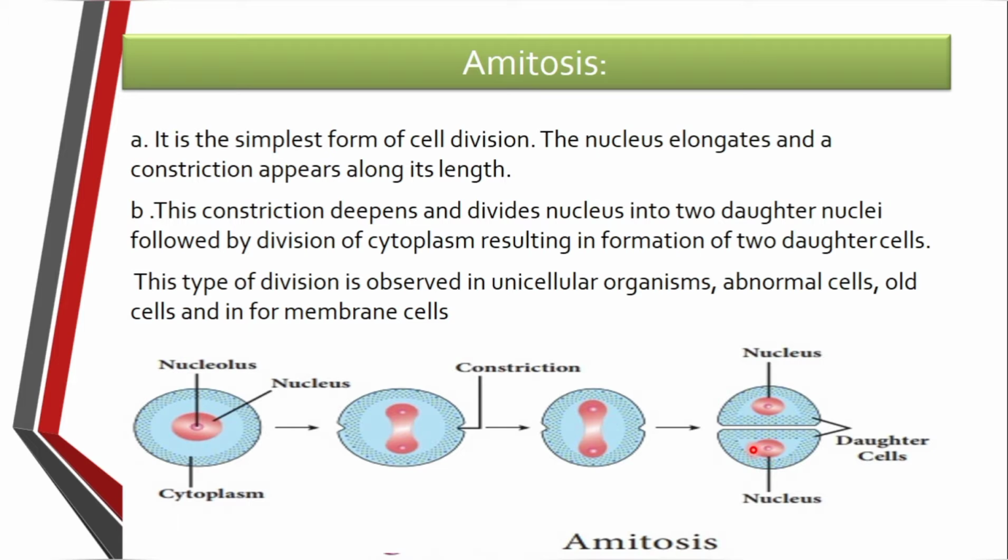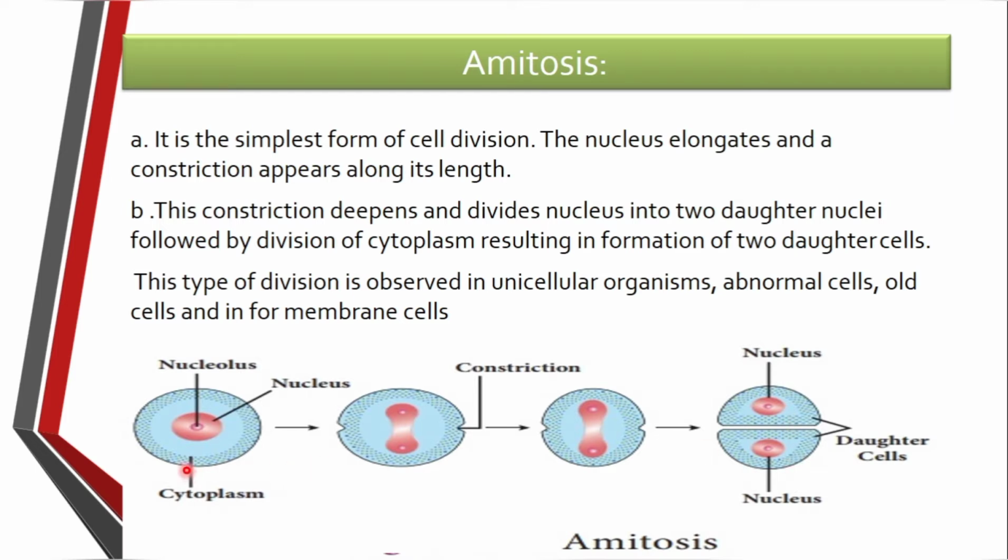After the division of the nucleus, the next one is the division of the cytoplasm. The cytoplasm also undergoes division, and there is the formation of two daughter cells from the one